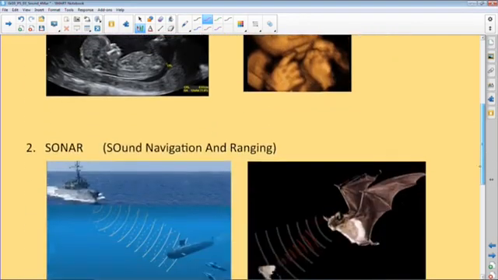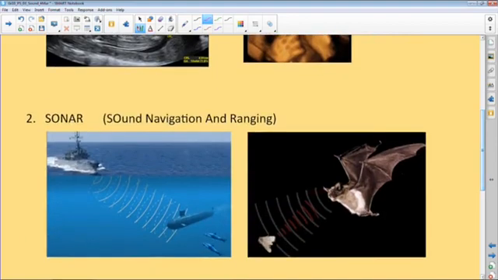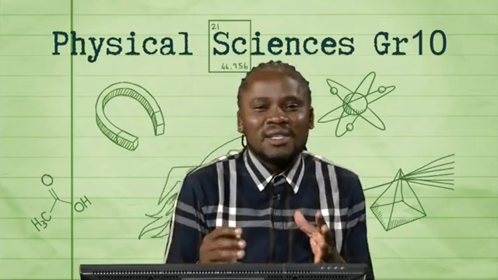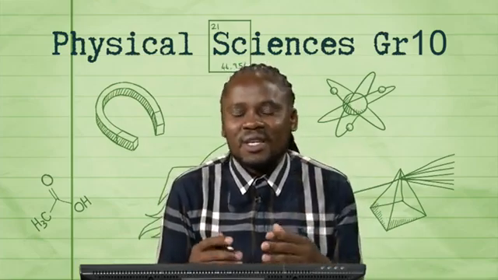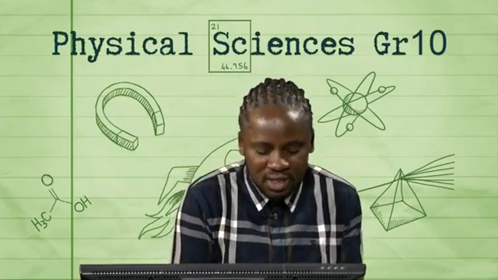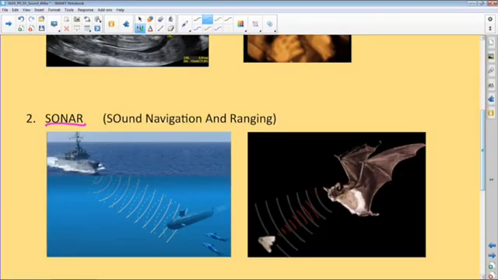How about sonar? One other misconception that maybe we need to clear: sonar has nothing to do with the ultrasound that we spoke about. Sonar, as you can see, stands for sound navigation and ranging. So this is what the bats use in nature. So this happens in what? In nature.